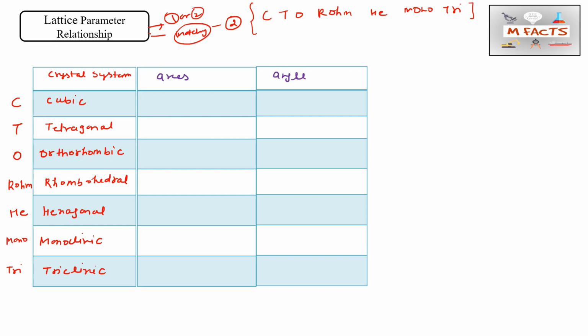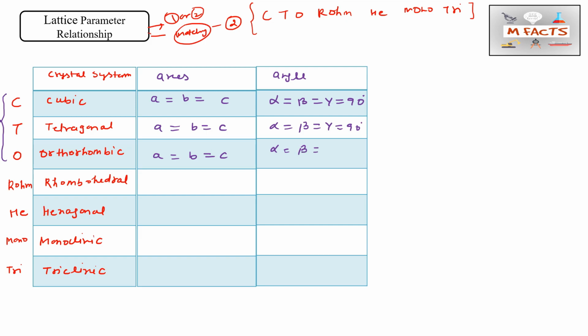So for cubic, how will we write it? From cubic to orthorhombic, I will write like this: a, b, c. For cubic, a equals b equals c. This is for all of CTO. For orthorhombic, a is not equal to b is not equal to c. And the angles: alpha, beta, gamma equals 90 degrees.